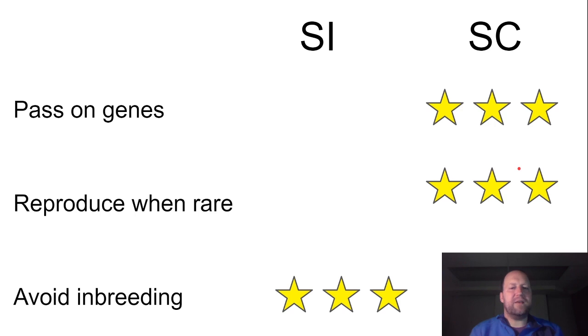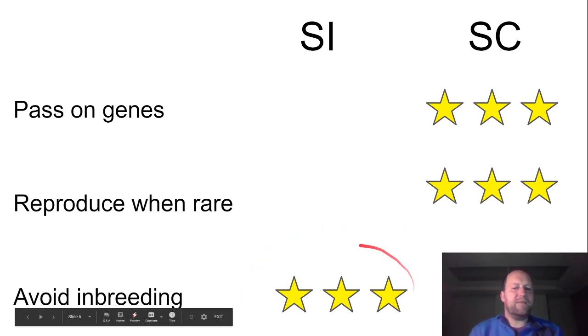Another advantage of self-compatibility comes when you become really rare. And so plants can become pollen limited. So if you imagine a plant growing in the forest and no other plants of the same species are anywhere near it, it might never get any pollen from outside. And so only if you're self-compatible can you reproduce in that situation. Advantage, self-compatibility. The big advantage to self-incompatibility, though, is that you can avoid inbreeding.